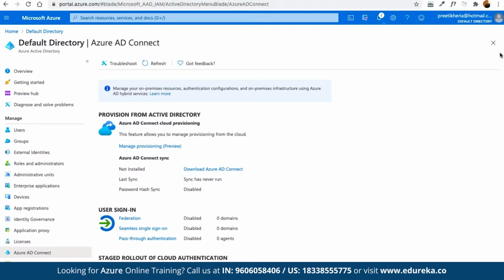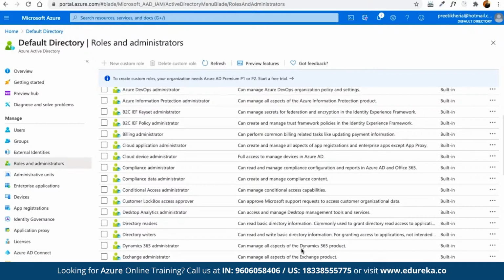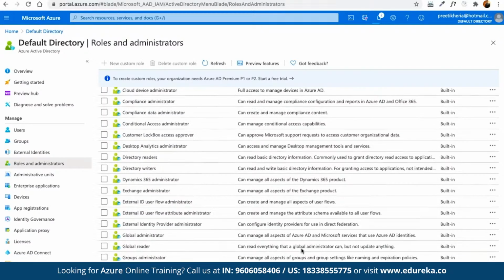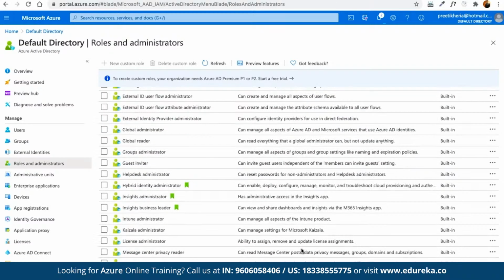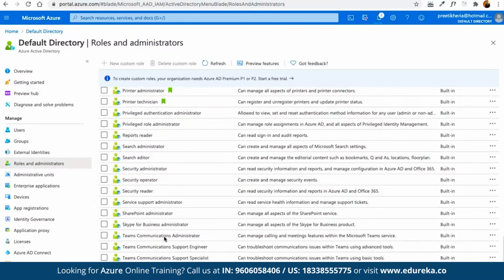We have roles here, so just like we have policies there, we do have the concept of roles for granting the access. If we go to the role section here, just like we discussed in AWS, these all are the inbuilt roles available for different users. For example, here we have a role for report reader, a role defined for search administrator, for search editor, and a role defined for user administrator. Again, these all are the inbuilt roles that you can work on.